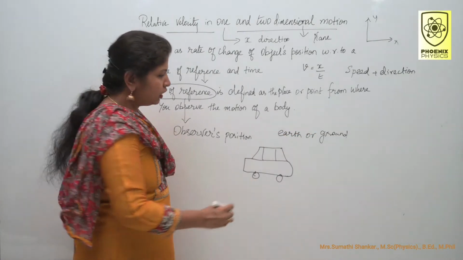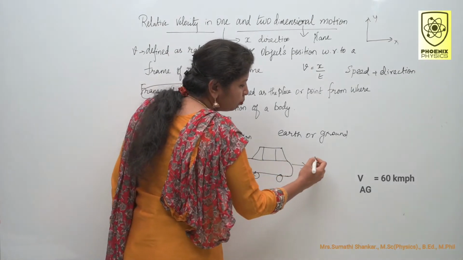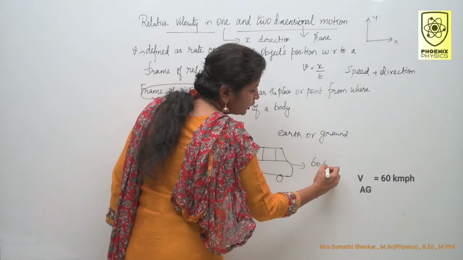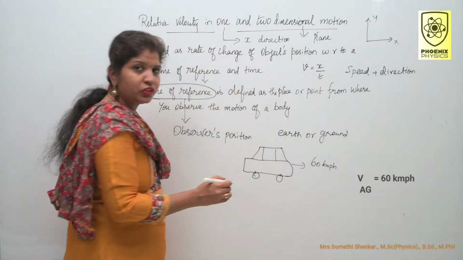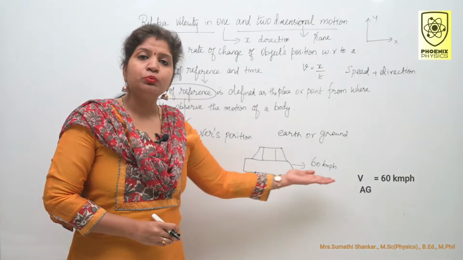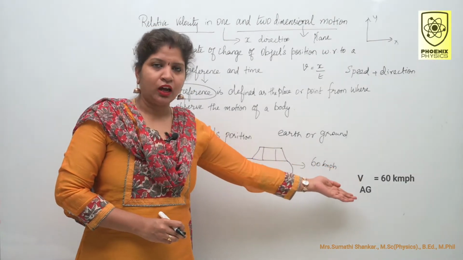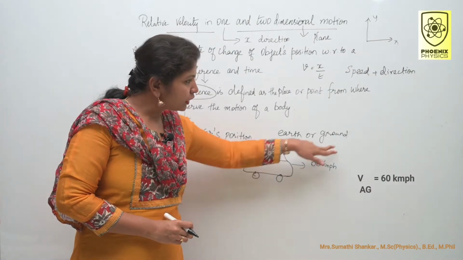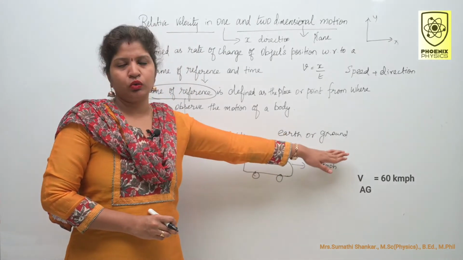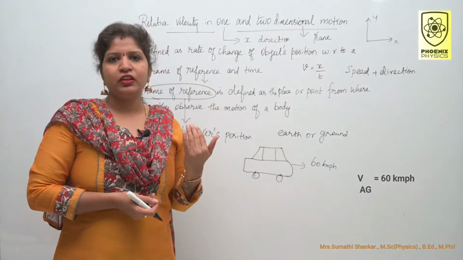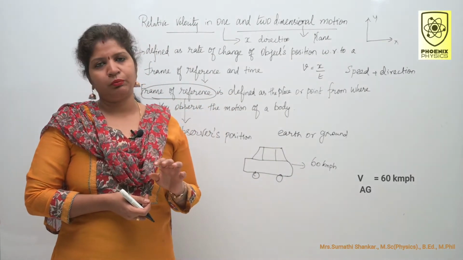For example, a car moves at 60 km per hour means the car is moving at 60 km per hour with respect to the earth or ground. By default, we consider the earth surface as our reference frame.